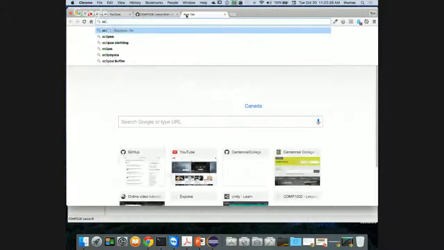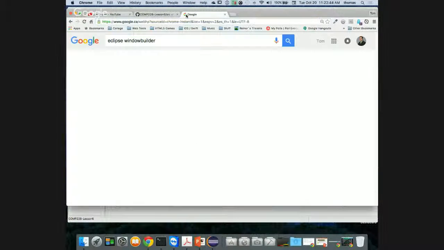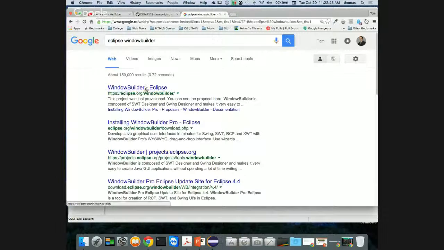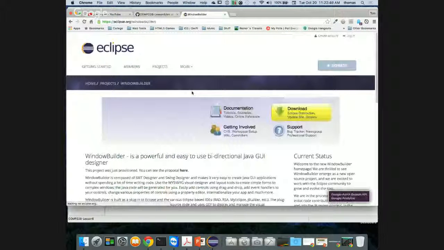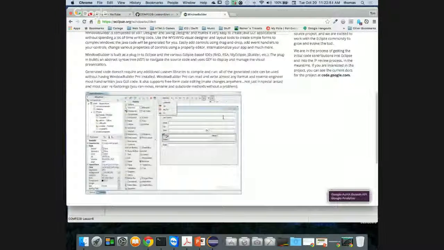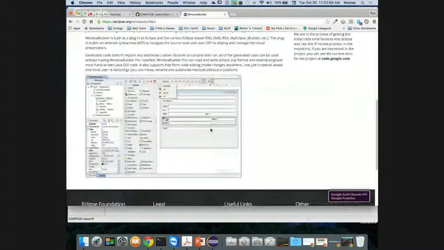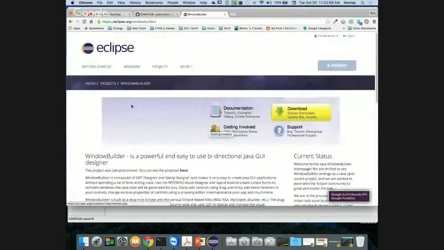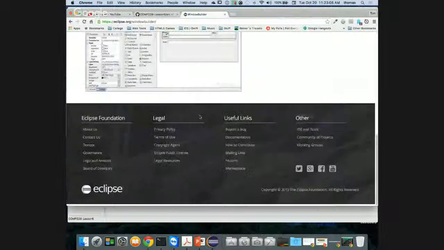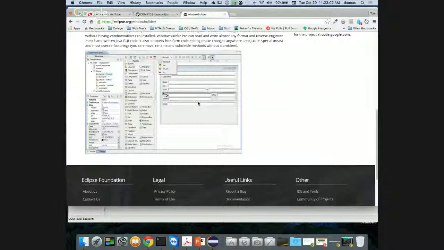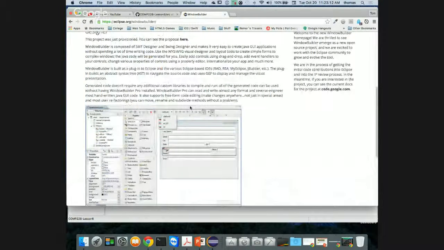Well, Eclipse has something called Window Builder, right? Here's my Eclipse Window Builder. If you notice, it's built in to Eclipse, right? So people who can't see it, there's a reason why it's not showing up, right? It says Home, Projects, Window Builder is the one that they've added. If you don't have it, you can always download it as part of your distribution. So look at what you get with it. You get this same stuff that I got if you're using Eclipse, right? The Window Builder. So let's try it out. Let's see if you can get this thing.